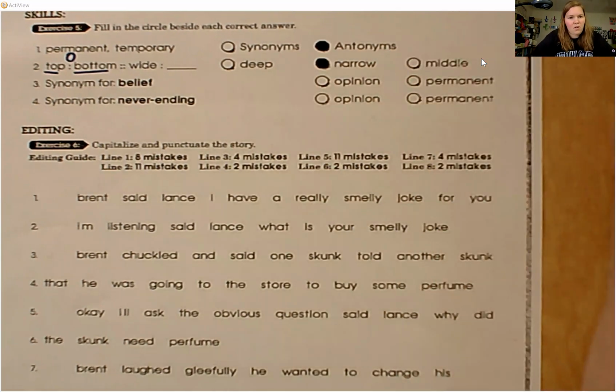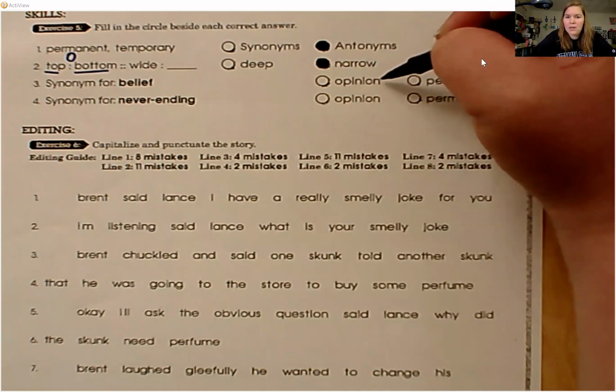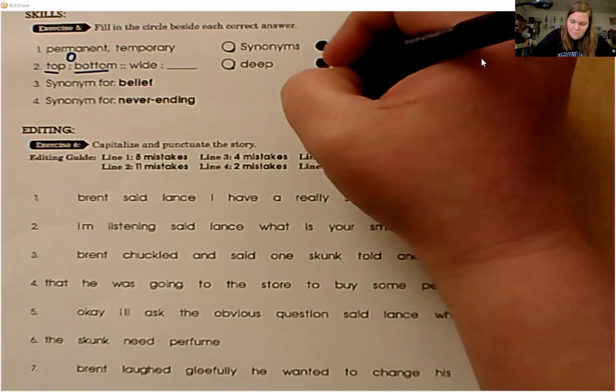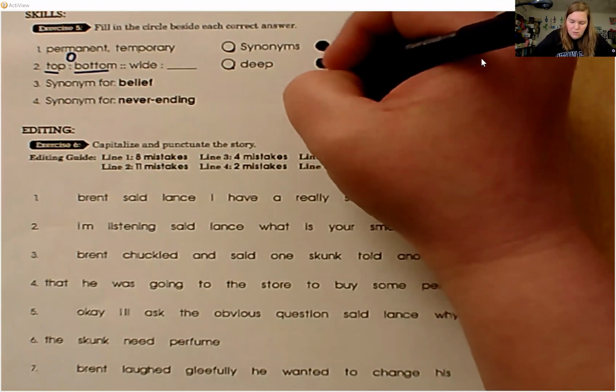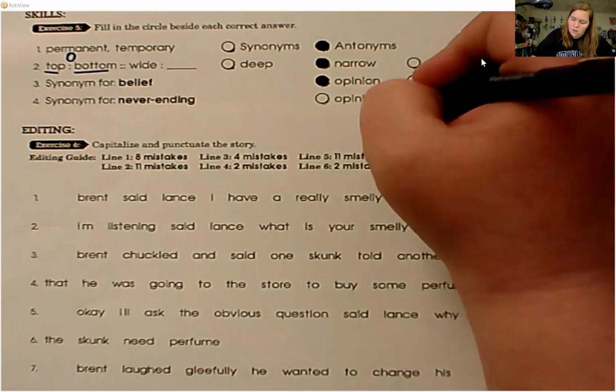Which one of those words is a synonym for belief? Synonym means the same. So is belief the same as opinion or permanent? Opinion, great. And a synonym for never ending. Which word means the same as never ending? Permanent. Good job.